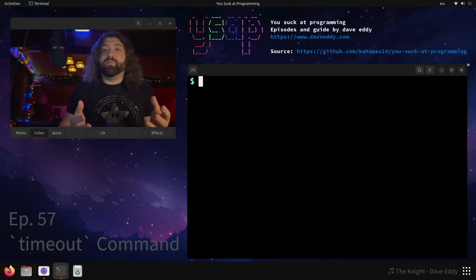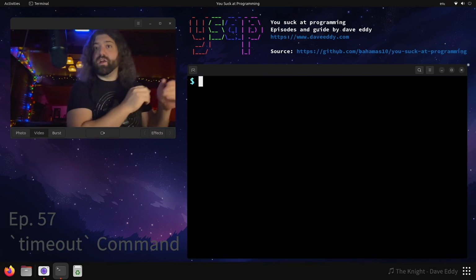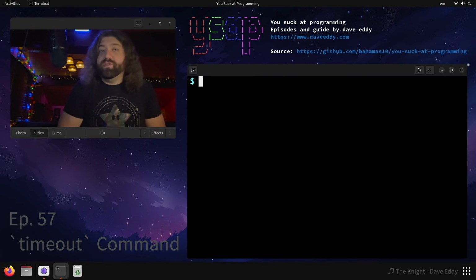And today we're going to talk about some of the pitfalls with using the timeout command. I don't know if you know about the timeout command. I've seen people use it. You run it on your terminal, you would say timeout, an amount of time, and then a command you want to actually run. It's a GNU utility. I believe it's part of the core utilities. So you only find it on a system with GNU utilities unless you install it.